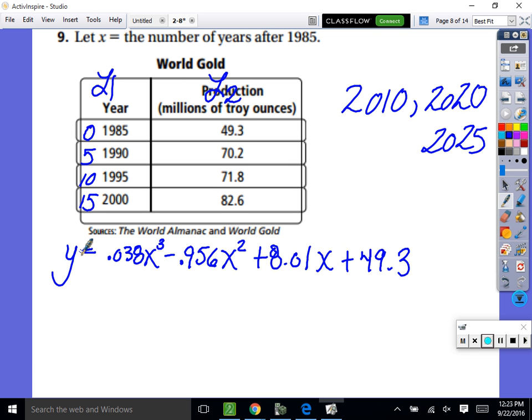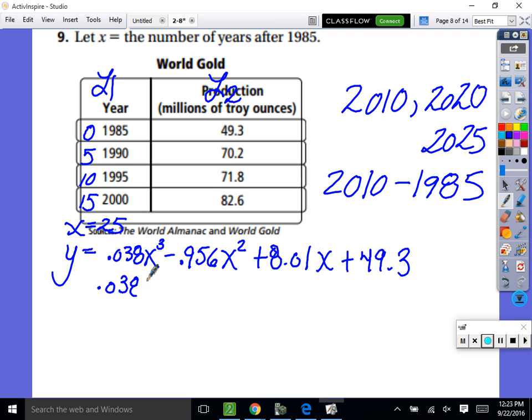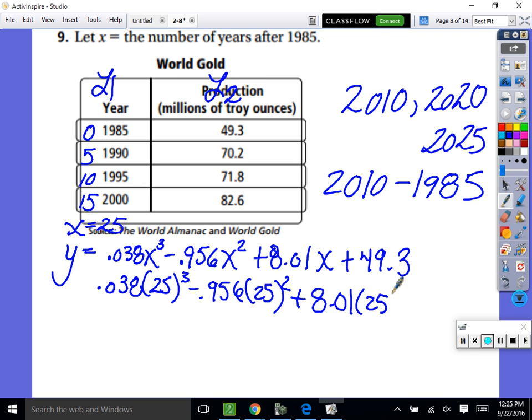So how many years is 2010 after 1985? 2010 minus 1985 is 25. So we have x equal to 25, and we'll plug that in. We're going to get something out when we plug that in. So we have 0.038 times 25 cubed minus 0.956 times 25 squared plus 8.01 times 25 and then plus 49.3.